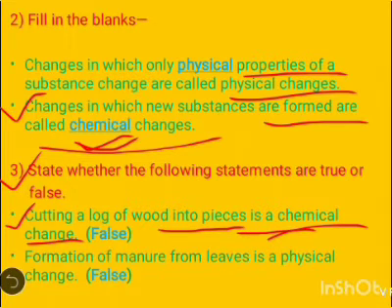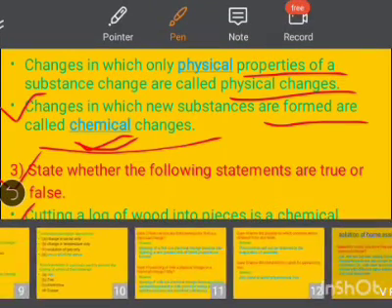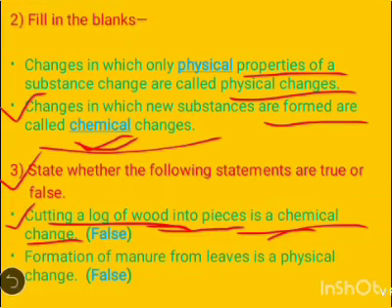We know chemical changes are the changes in which the chemical property of the substance changes. But when we cut a log of wood, the chemical property of the wood doesn't change. Only the size of the wood is changed. That's why it is an example of physical change. So this statement is false.